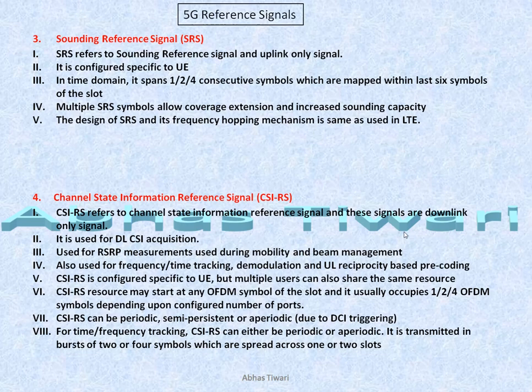It is configured to a specific UE, so it is UE specific, and it can be periodic, aperiodic or semi persistent. The concept of DCI comes here: due to DCI triggering, you can have periodic, semi persistent and aperiodic kinds of reference signal.